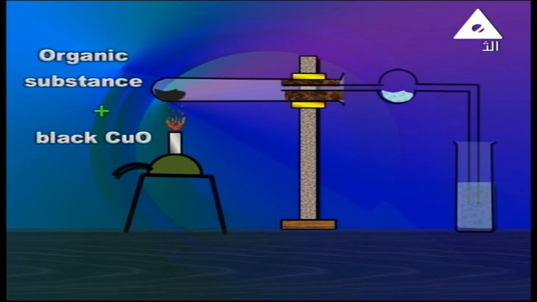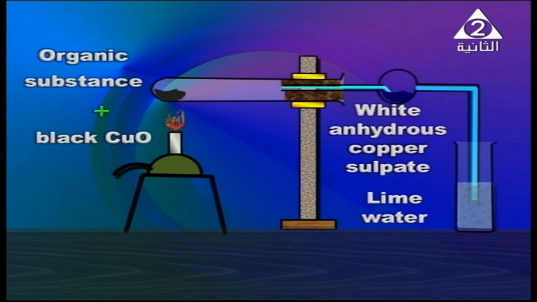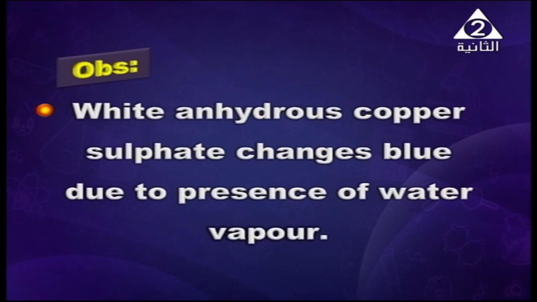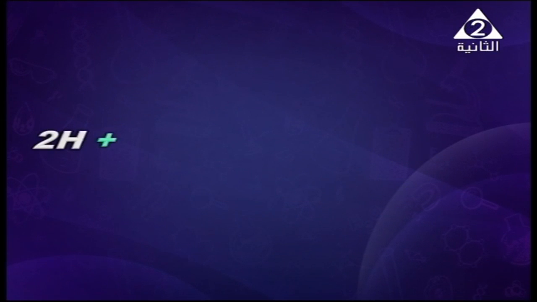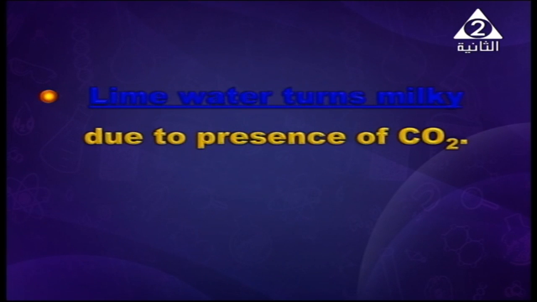So my dear student, how can we draw this experiment? As shown on the screen, the organic substance is heated with black copper oxide, and here the water vapor produced turns white anhydrous copper sulfate into blue, and the carbon dioxide gas produced turns lime water turbid. So the observation here: white anhydrous copper sulfate changes to blue due to the presence of water vapor, and hydrogen here reduces the copper oxide into copper and releases water vapor, and the lime water turns milky due to the presence of carbon dioxide gas, and we are going to show it as the following animation shows.